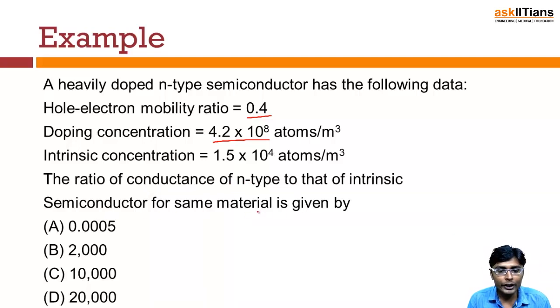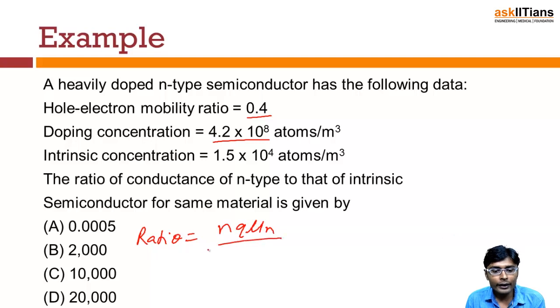We have to find the ratio of conductance of N type to the intrinsic conductance. What is the conductivity of N type? It is equal to n q mu n. And what is the conductivity of an intrinsic semiconductor? This is equal to q into (n mu n plus p mu p), right? So we have to find this ratio.